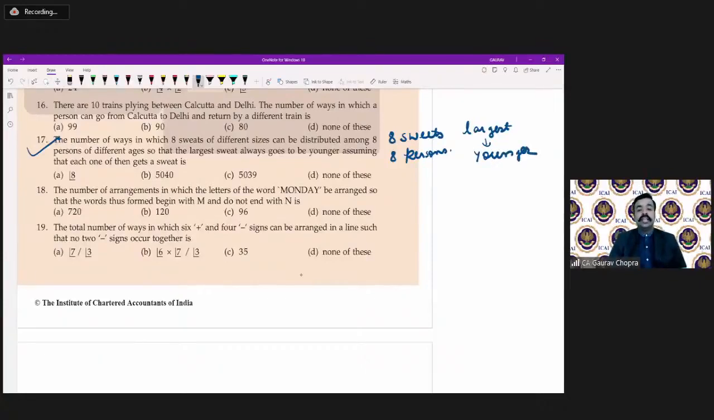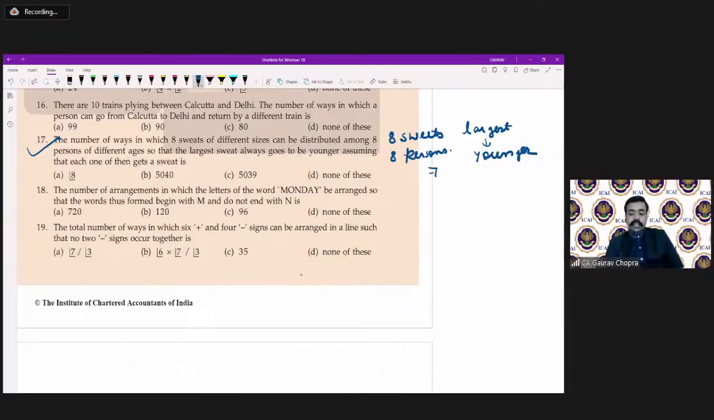So this you might have seen at your home. Whenever you are 2 or 3 brothers and sisters, the younger one always gets the larger portion. So the same question is here. We have to give the biggest one to the youngest one. That means we have to make no arrangement for the largest piece. But for the remaining 7 sweets, we can arrange them among 7 persons.